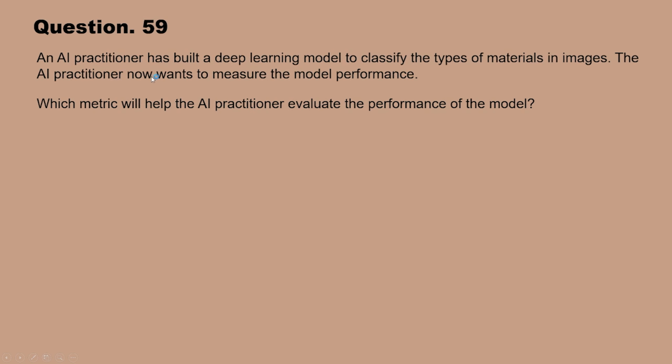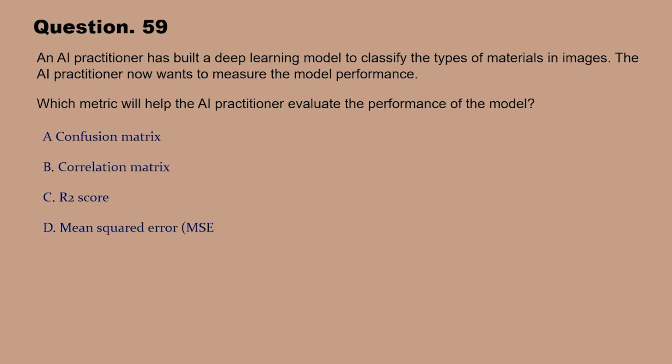Now question number 59. An AI practitioner has built a deep learning model to classify the types of material in images. The AI practitioner now wants to measure the model performance. Which metrics will help the AI practitioner evaluate the performance of the model? Here are the options. Go through all these options and try to guess the correct answer.